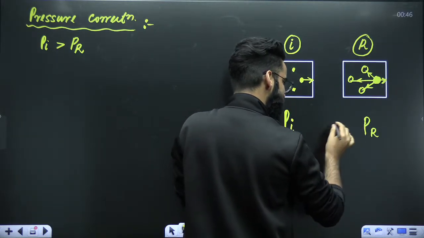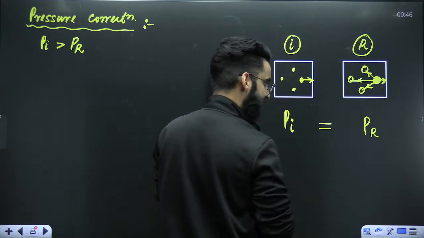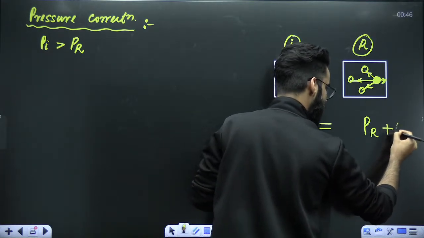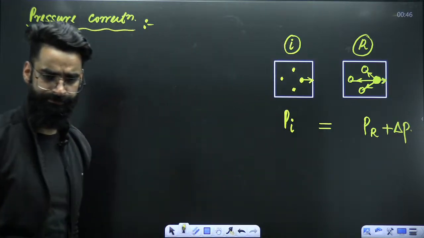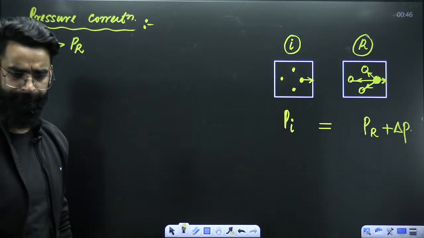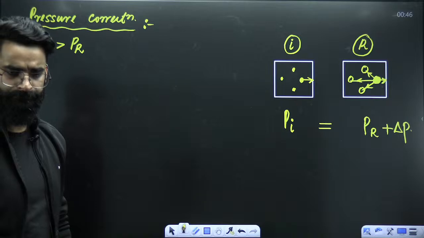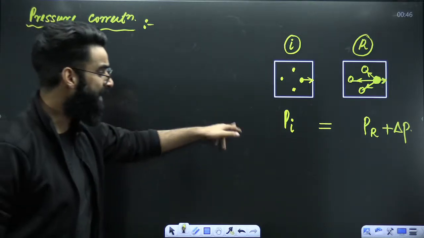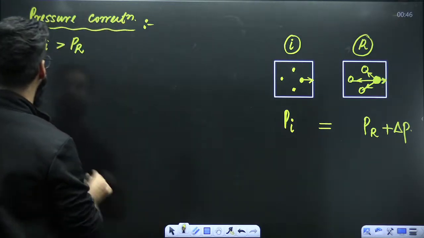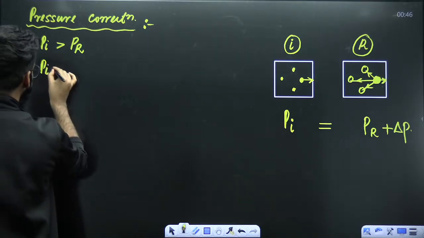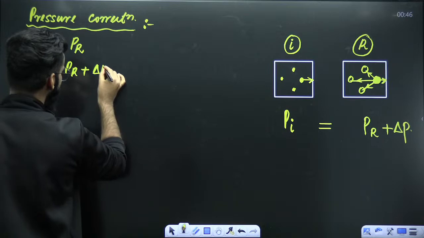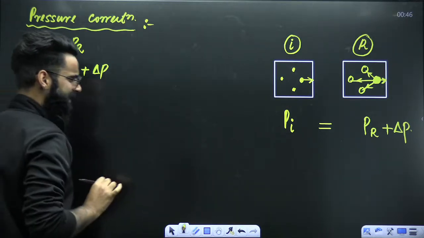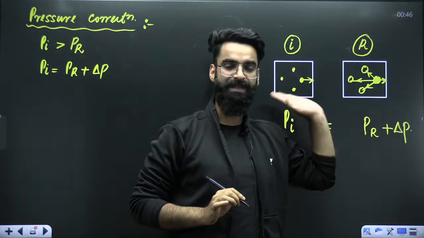But if I want LHS to be equal to RHS, I'll have to add one term on this side, then only left hand side and right hand side will become equal. So Pi is equal to PR plus delta P, where I added one term such that LHS and RHS become equal.